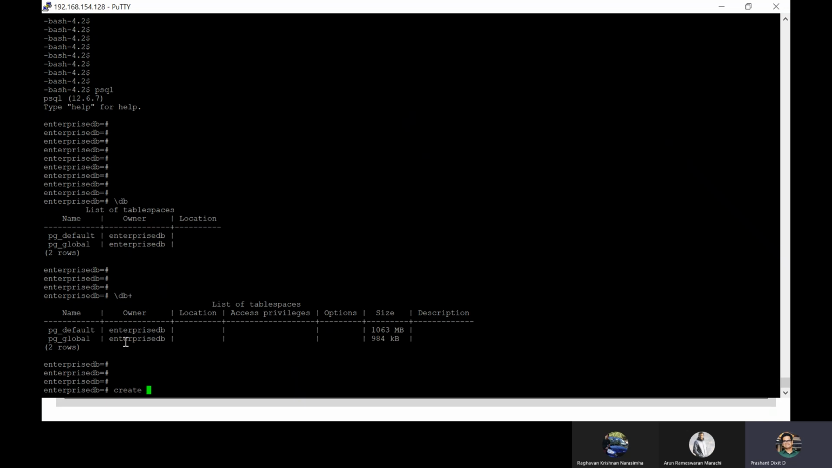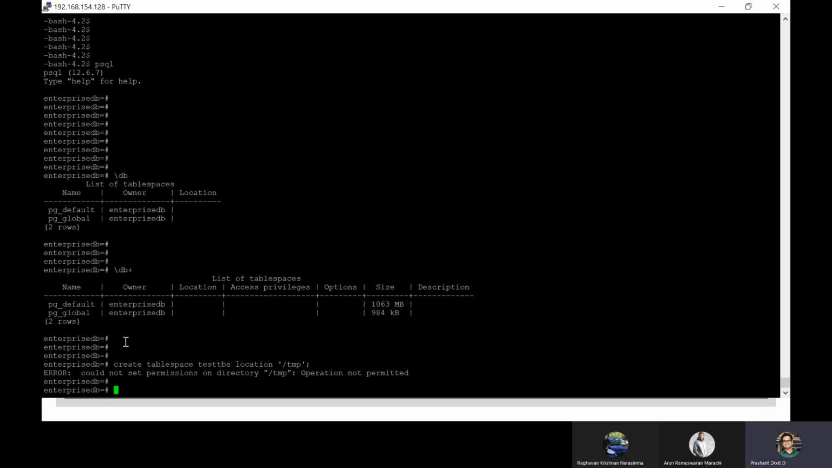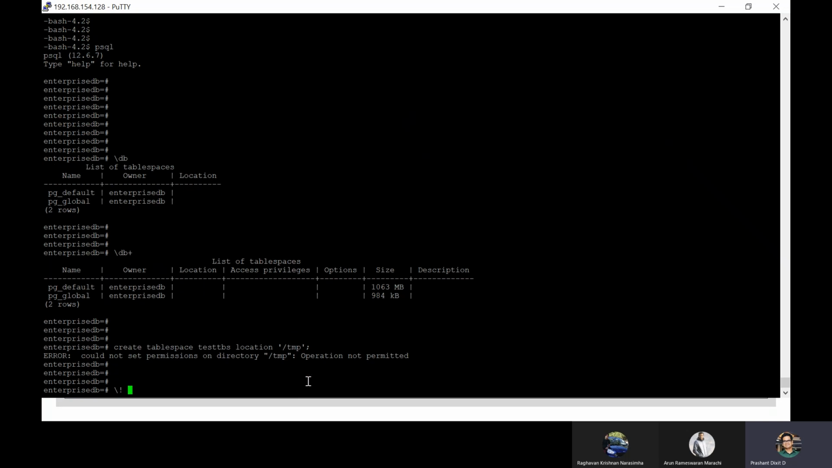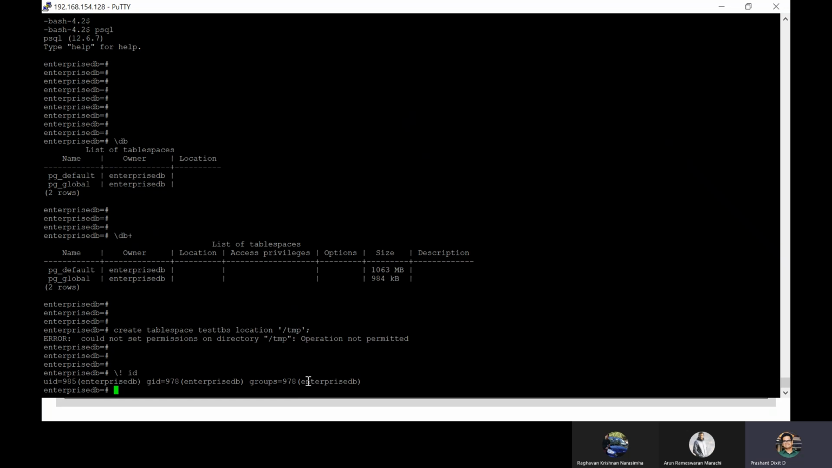So let's do it. Create table space test EBS. Location should be what? Let's create it in temp. Again, we got an error which says could not set permissions on directory temp, because we do not have permission on the temp directory. We are connected with the enterprise DB user, and the enterprise DB OS user does not have access to create anything there.